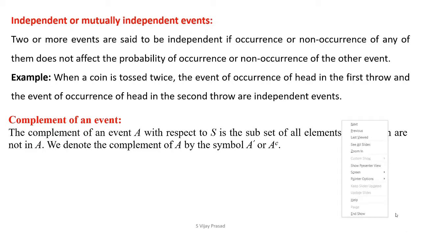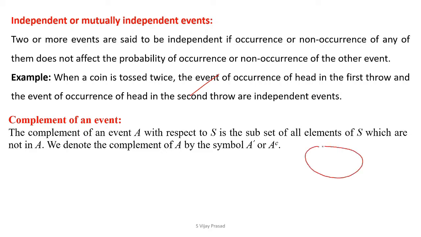If you take the sample space capital S, this is the sample space, where A is the event which is a subset of the sample space.